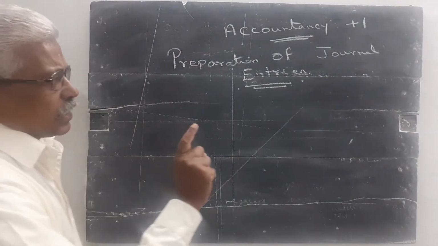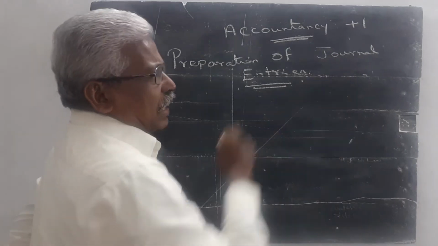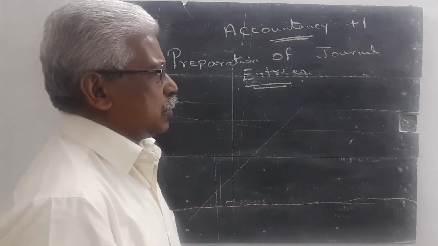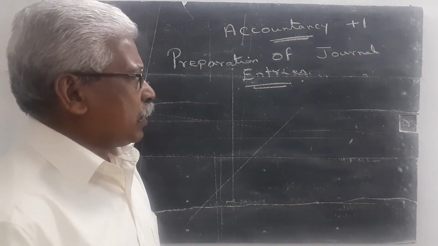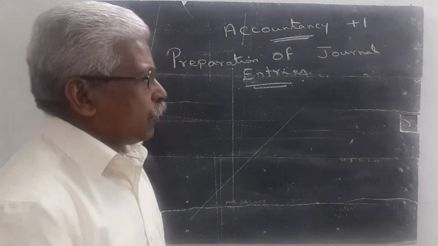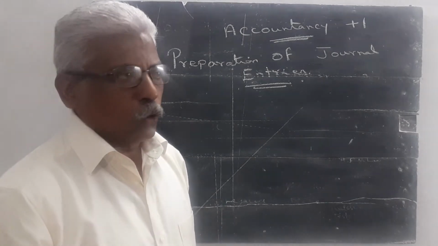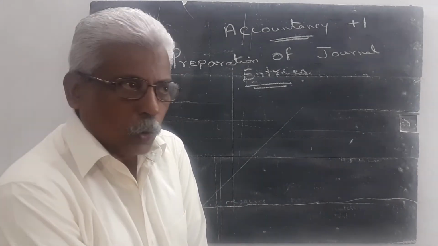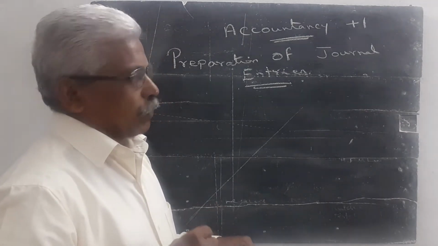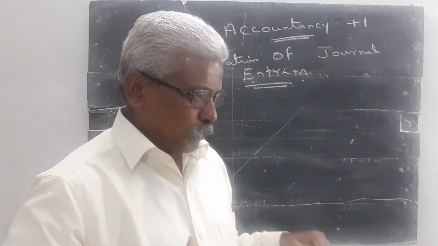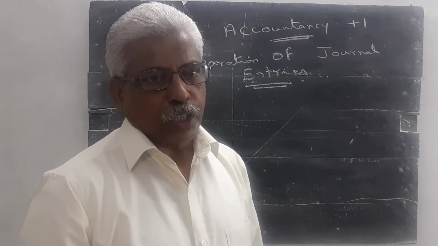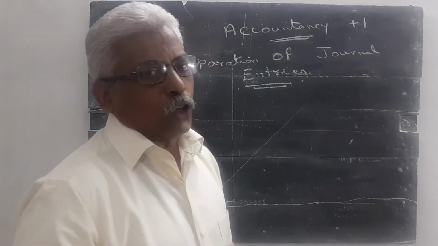So, the first basic of accountancy is preparation of journal entries. Actually, we have no knowledge about preparation of accounts. So the first procedure in the accountancy class is preparation of journal. Before that, we need some idea about the meaning of bookkeeping, the meaning of accounting, the different types of account, and some basic words relating to accountancy. These are all very important portions, but we lack knowledge about them. We study one by one.